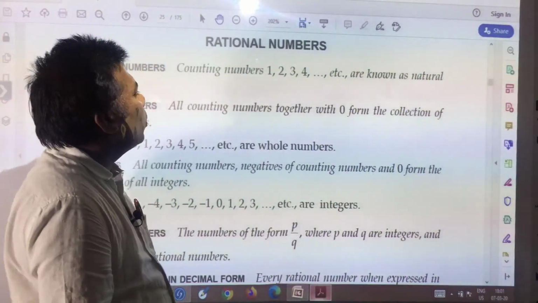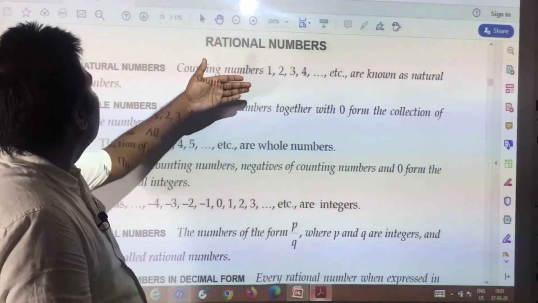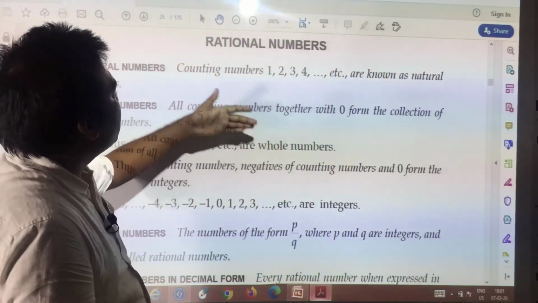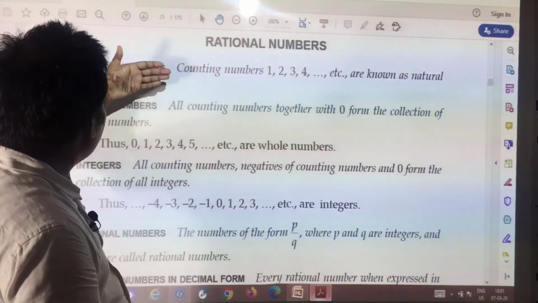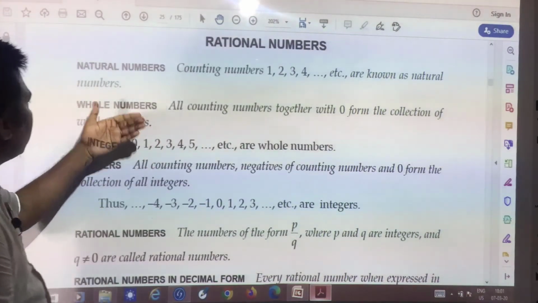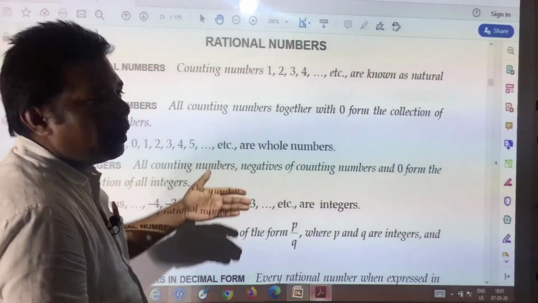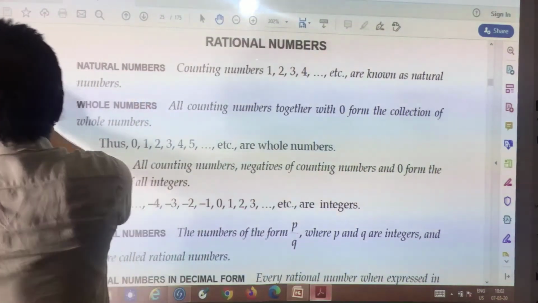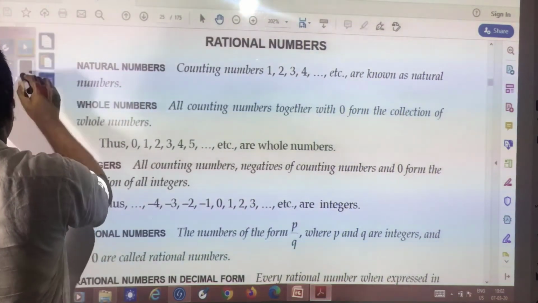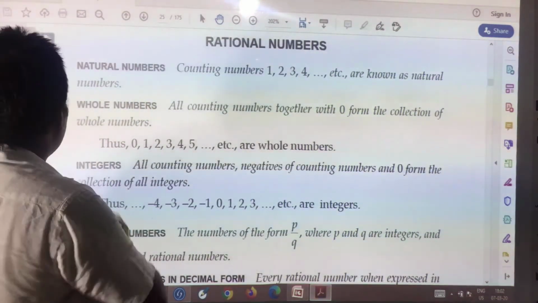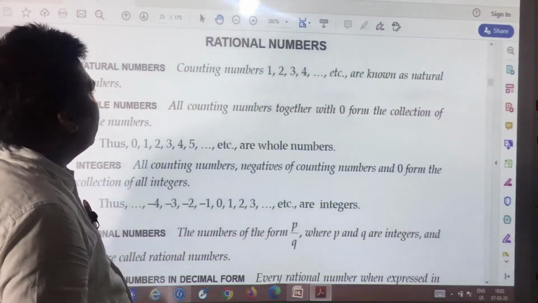Here in your R.S. Agrawal book, rational numbers have been written like this. So many other numbers are there, like natural numbers, whole numbers, integers and all. So, let us see one by one very quickly, because this is a very old topic, already you have done. I do not think much time is required to be given.